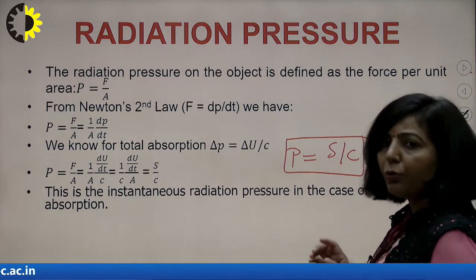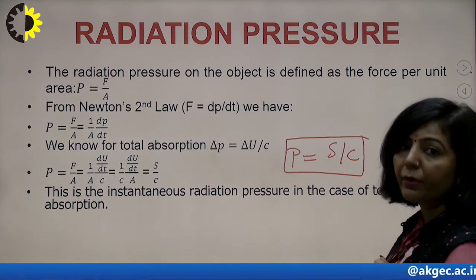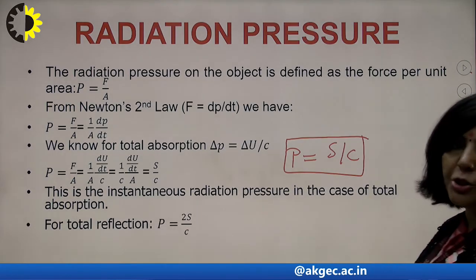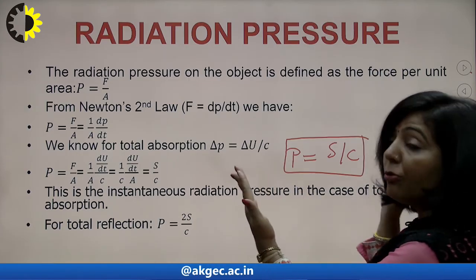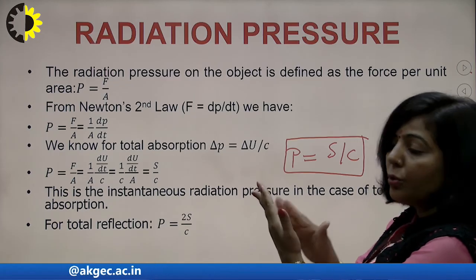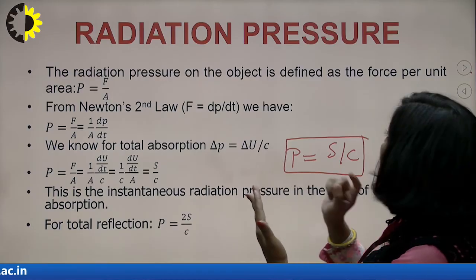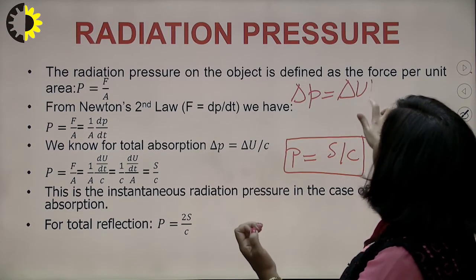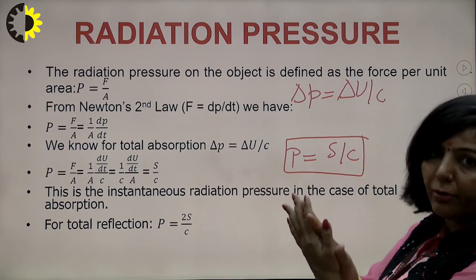So now, using similar logic, what will be the radiation pressure for a perfect reflector? For perfect reflection, suppose you have this particular surface, and the electromagnetic radiation is striking on this surface. There will be a change in momentum which will be double the momentum of a perfect absorber, which is delta U upon C. Because of that there will be a pressure exerted on that surface.